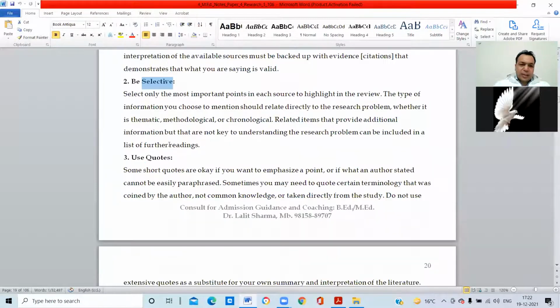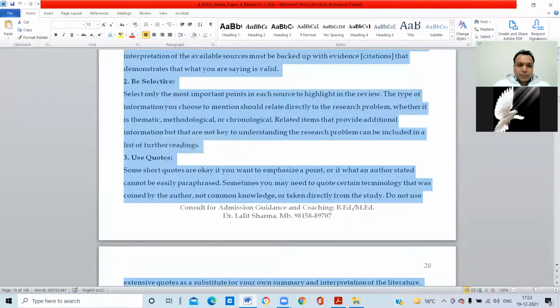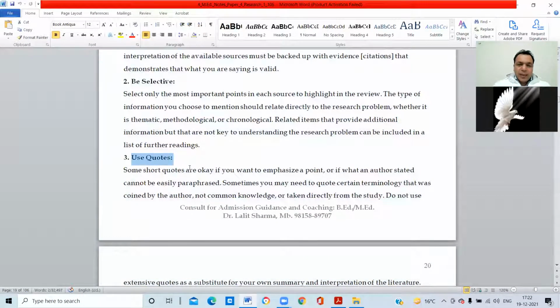It should be selective. We have to use the quotes. Okay, this topic is telling us, when we are writing any research thesis and referring to any reviews related to that particular topic, we have to use the quotes also.